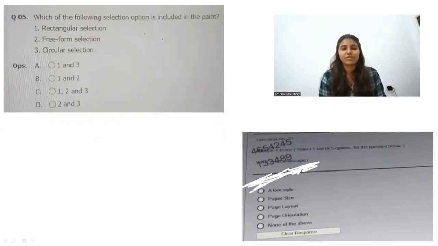All right. So the next question is, which of the following selection options is included in Paint? Rectangular selection, freeform selection, circular selection. So in Paint, rectangular selection and freeform selection are included.